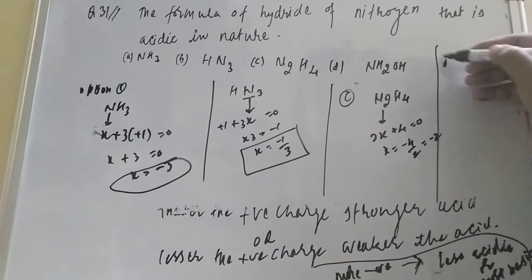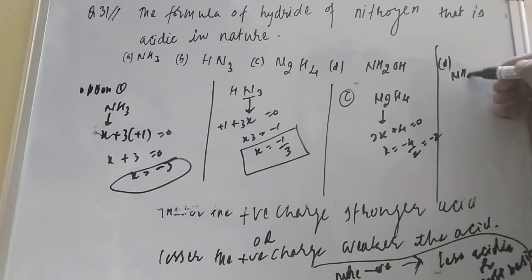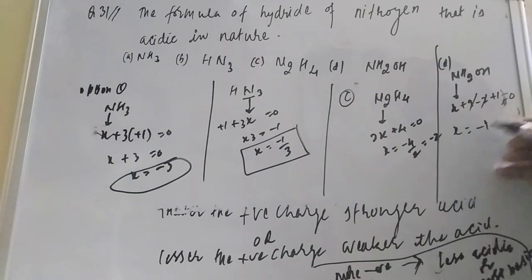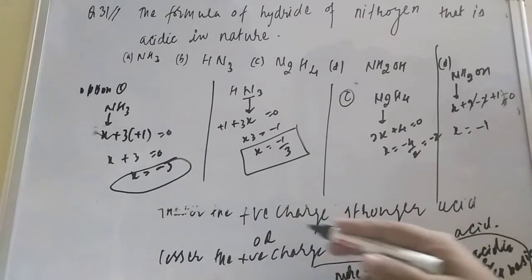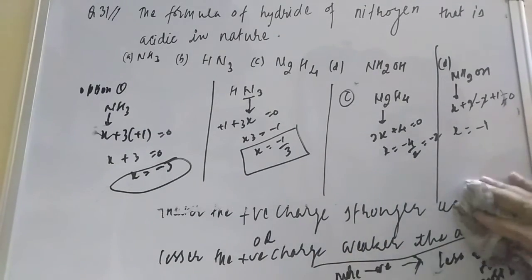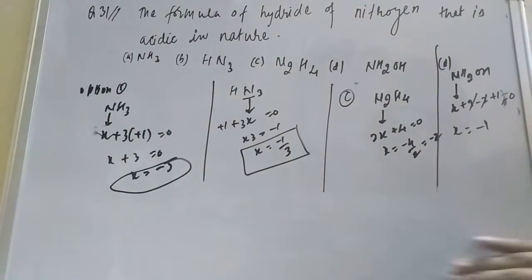And if you talk about option D, this is NH2OH. So N is X plus 2 minus 2 plus 1 equals 0, so X is equal to minus 1. What the rule is saying, student: the more the positive charge, the stronger the acid. So the least negative, the smaller the negative charge.